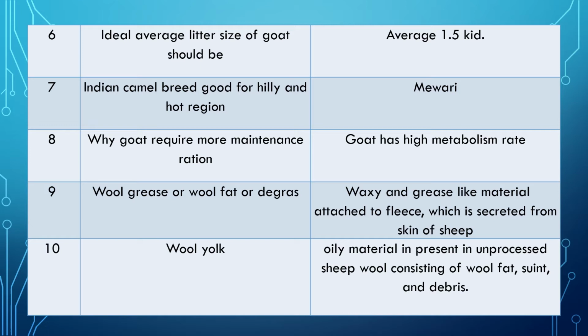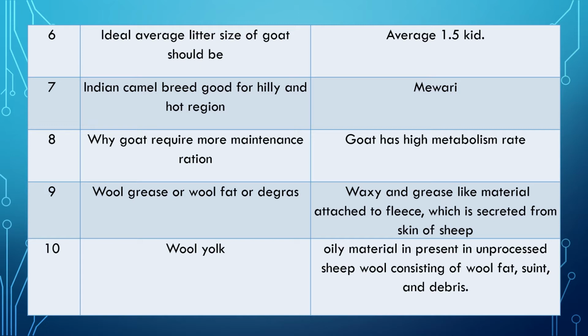Question 6. Ideal average litter size of a goat. Important question. Average 1.5 kg. That should be the litter size of a goat. Question 7. Indian camel breed good for hilly and hot region. Important question. The answer is Mewari camel.